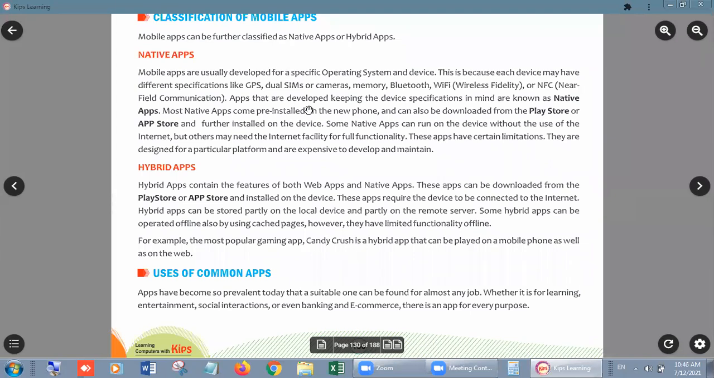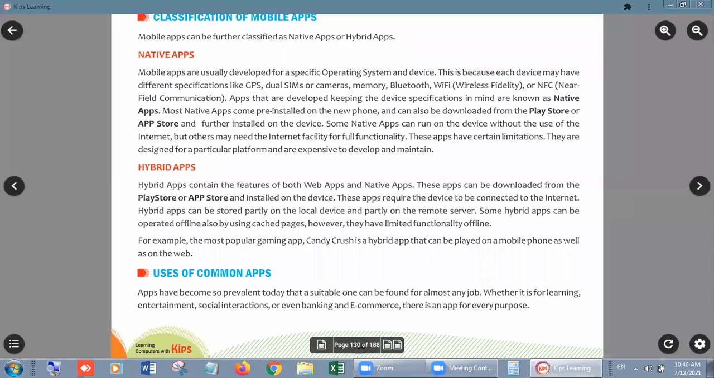Or some apps you can run online, just like learning apps, entertainment apps, social interaction apps, just like WhatsApp, Facebook, LinkedIn, Messenger, Instagram, right? Or even banking and e-commerce. Banking means some banks also provide facilities where we can transfer money or receive money, right? And e-commerce, there is an app for every purpose. Okay, clear? E-commerce means if you want to sell or purchase something online, right?